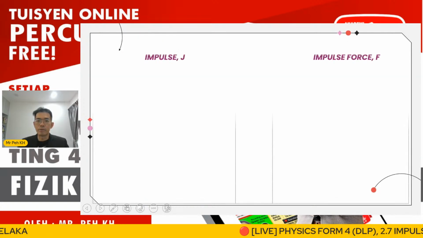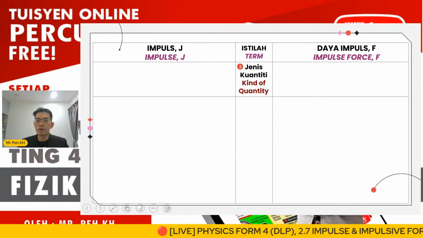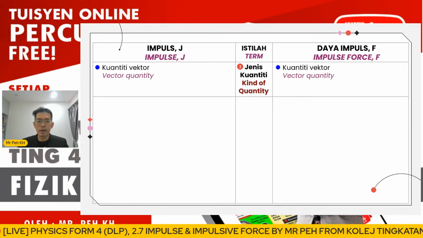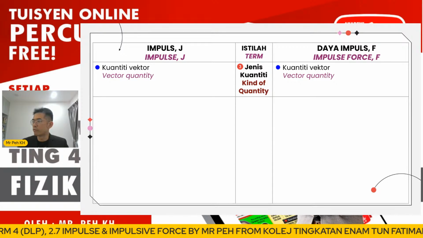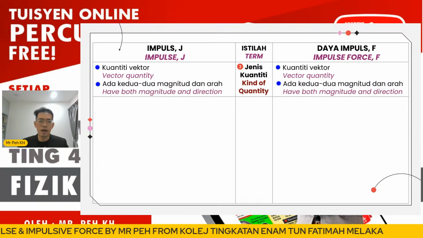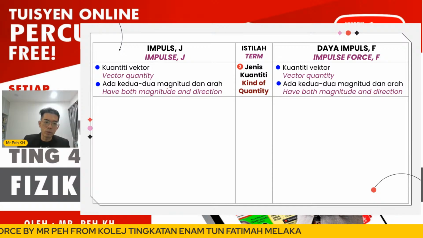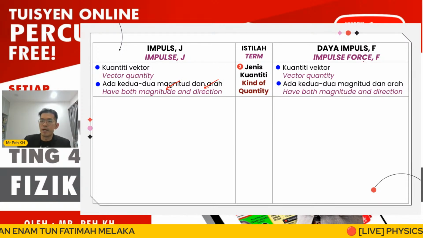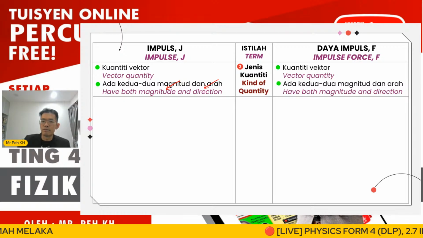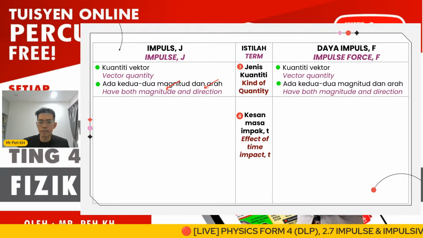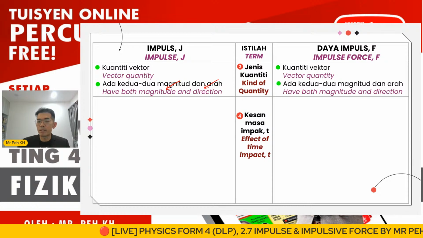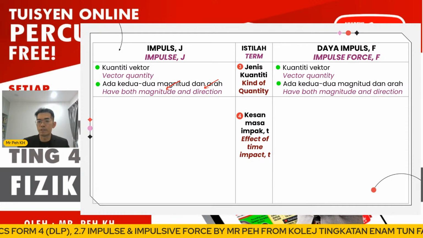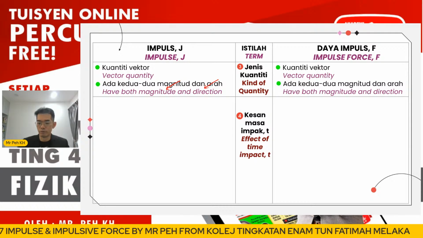Okay, so the next comparison here will be the kind of quantity. Both are actually vector quantities. The vector quantity refers to a quantity that has both magnitude and direction. So the impulse and impulsive force both are vector quantities. Next, we mainly discuss the effect of time impact for impulse and impulsive force here. They are actually different.